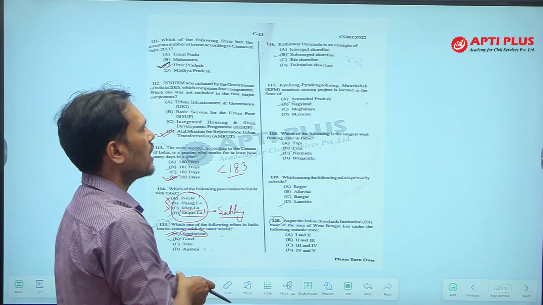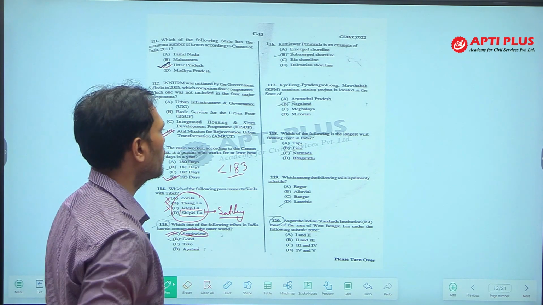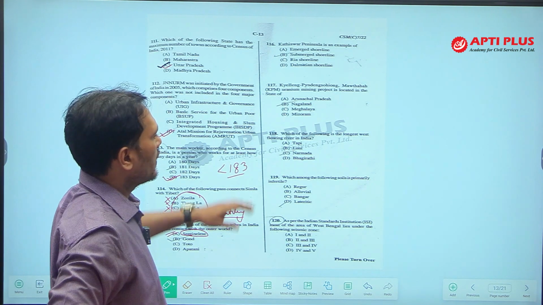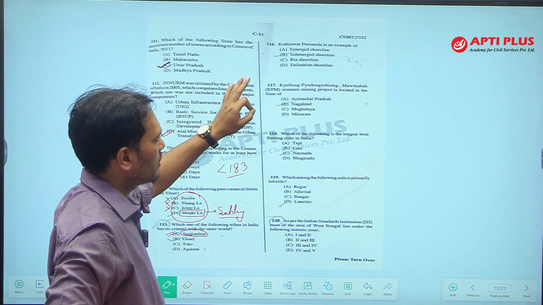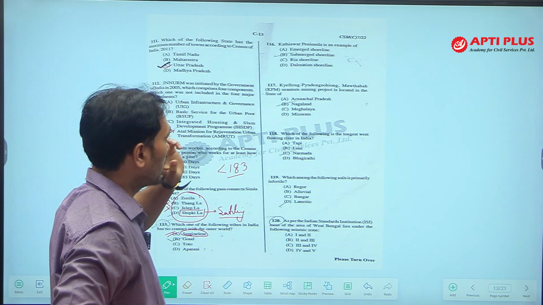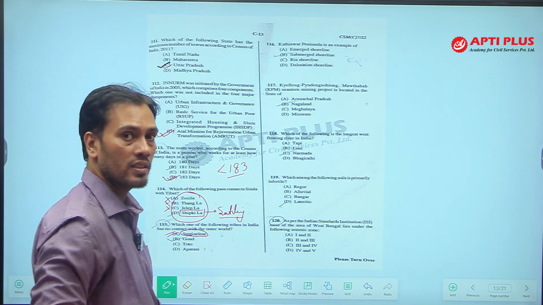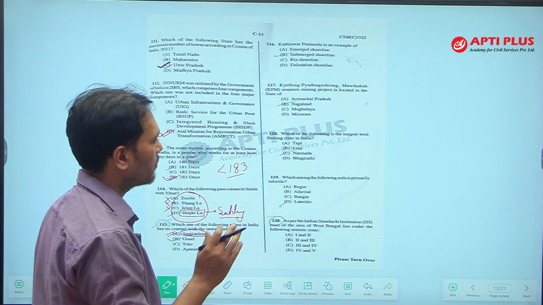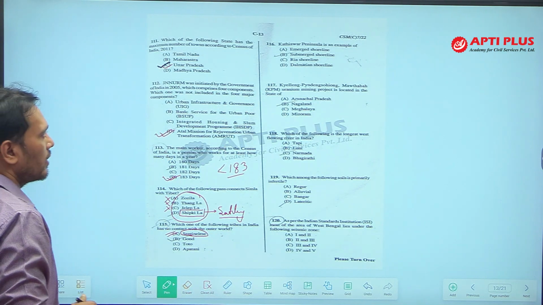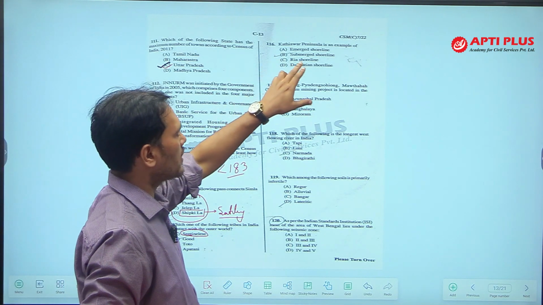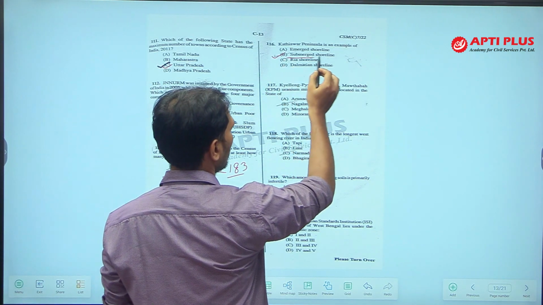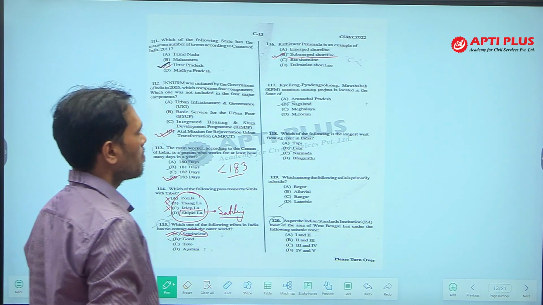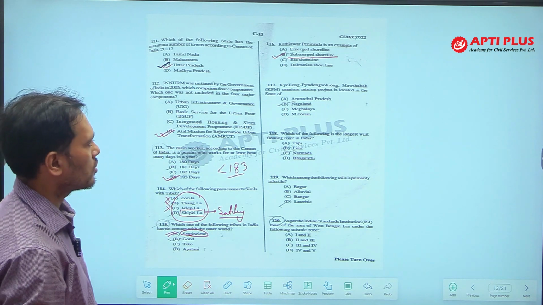Next question, the Kathiawar Peninsula is an example of what type of coastline? Here the questions are already marked, but do not go according to these marked answers. Just go through the answers I am telling you, because a few questions are wrongly marked. The Kathiawar Peninsula is an example of a submerged coastline. This is correctly marked here. It is an example of a submerged shoreline.